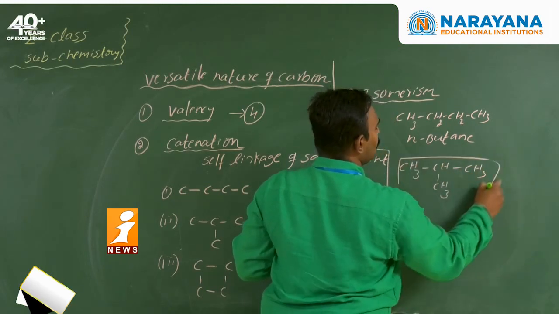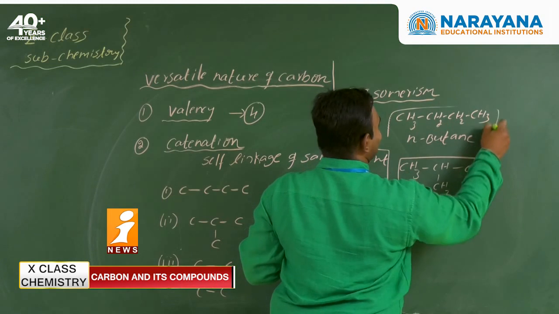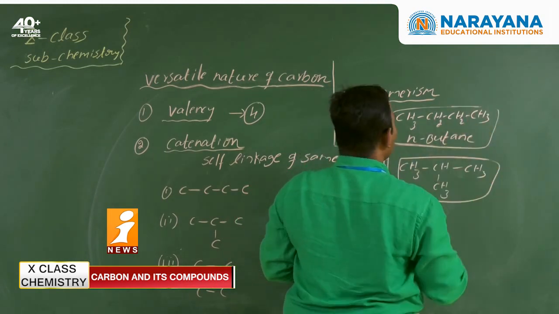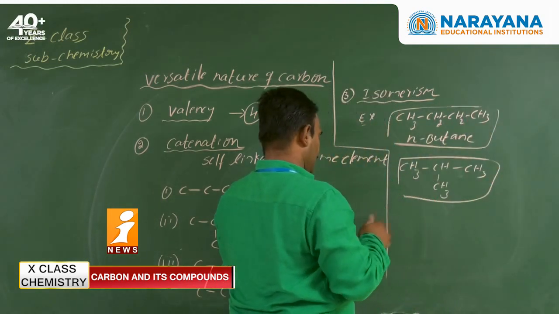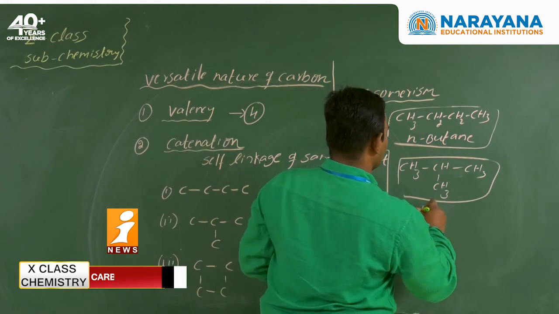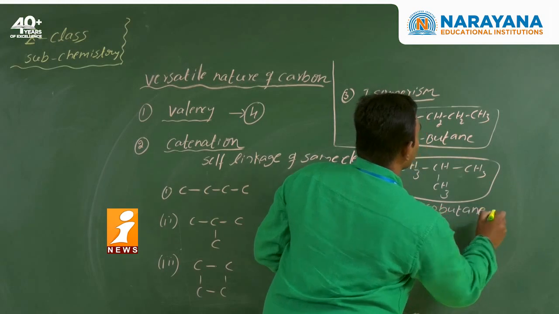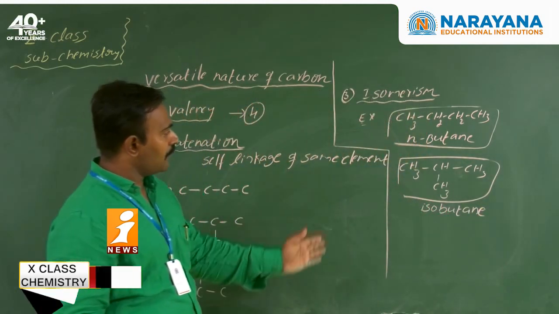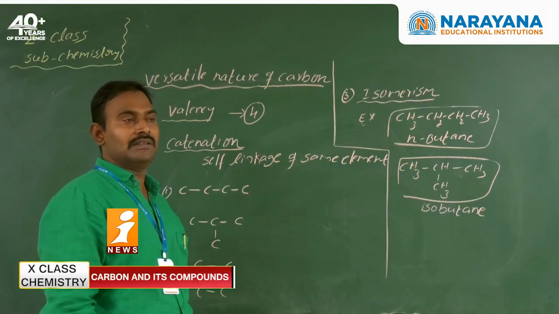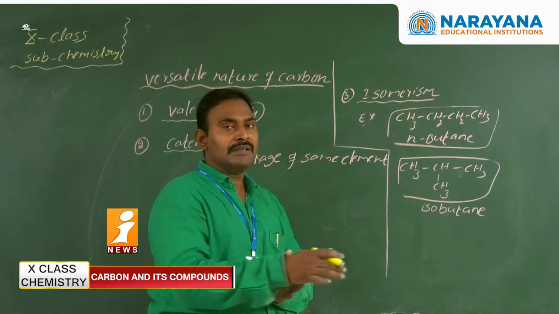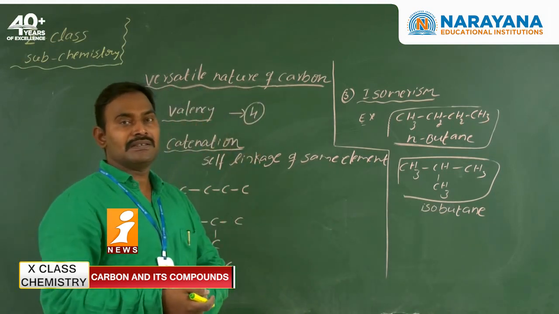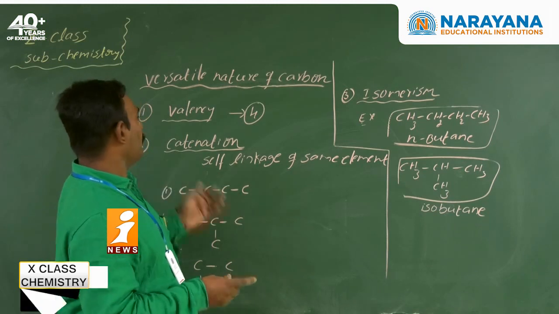These two are isomers. This is n-butane, this is isobutane. The formula is the same, but the structures are different, and the properties are also different. The difference in the properties may be chemical or physical. It is the third property.